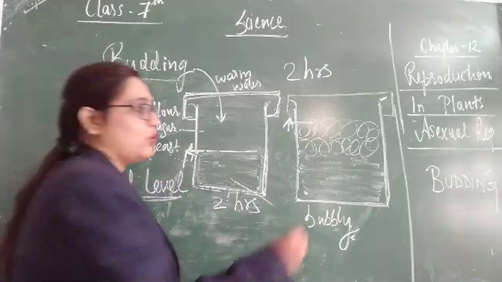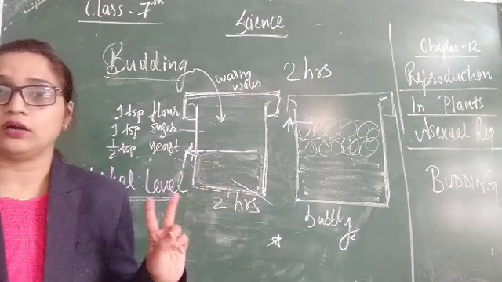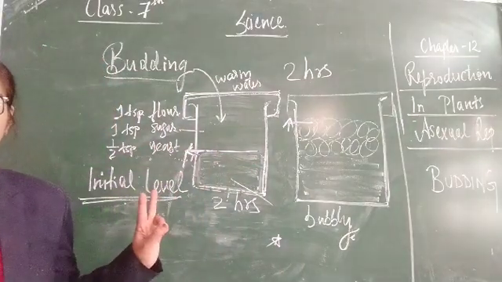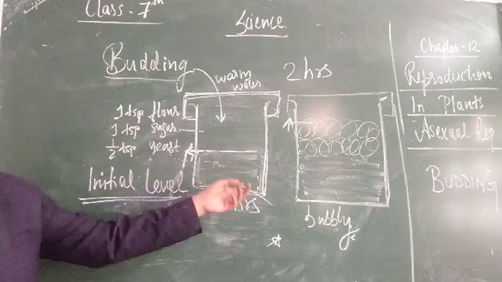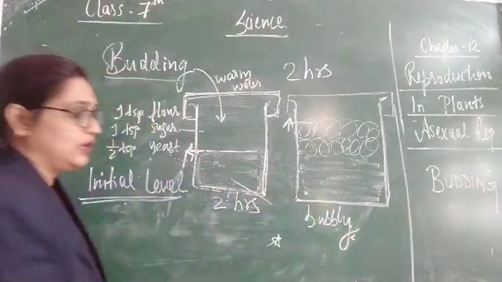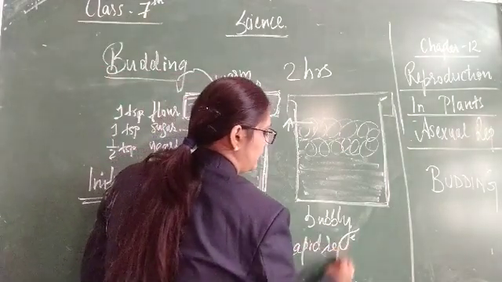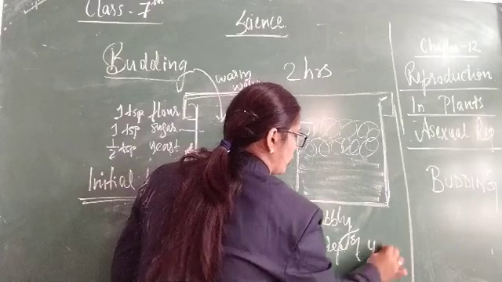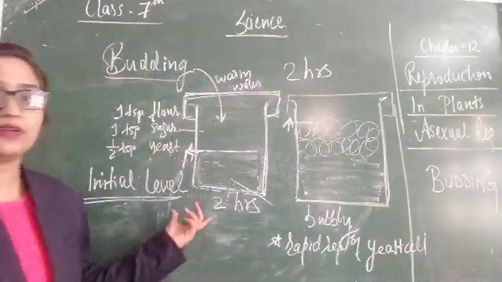So what can we conclude? Two things. First, this is because of the rapid reproduction of yeast cells. Why do they reproduce?